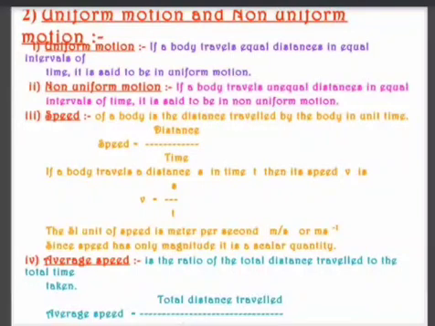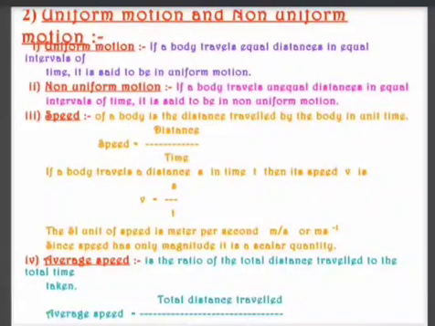Example, at 0 second, I was at 0 point. After 1 second, I was at 5 meters. After 2 seconds, I was at 3 meters. After 4 seconds, I was at 20 meters. This is called as uniform motion because you can see every second I am moving by 5 meters. So this is called as uniform motion. If you draw a graph of such motion, it will always be a straight line.